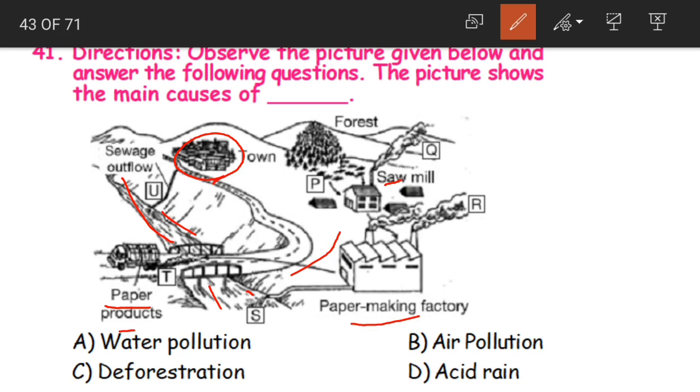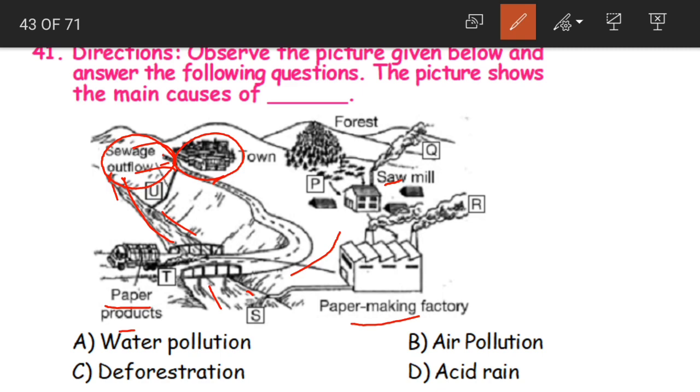So what is happening? Here the sewage outflow, that is the waste from the people and the sawmill, is collected here and it is dumped in this river.